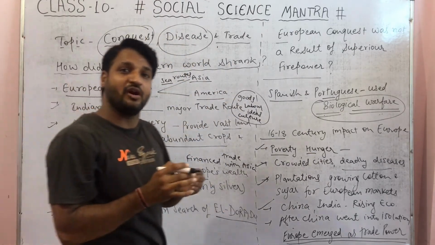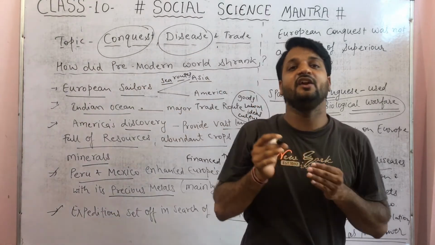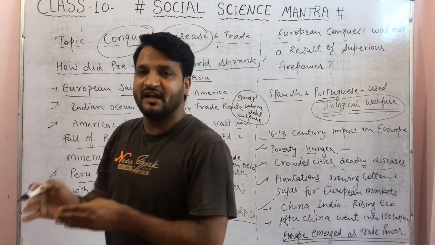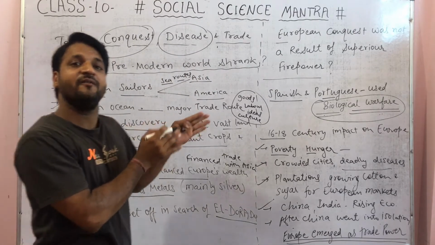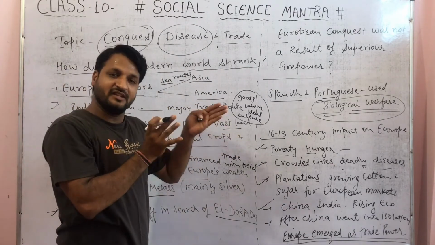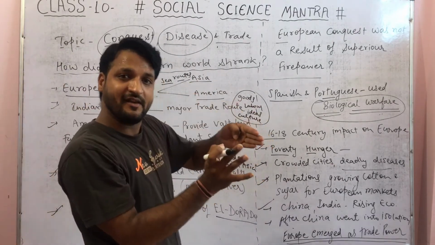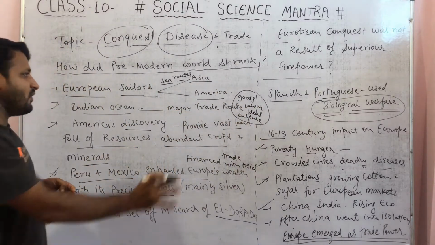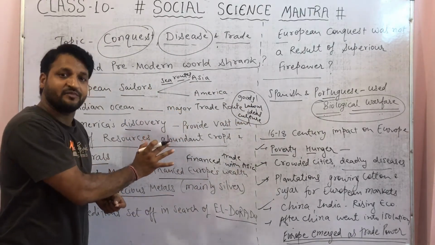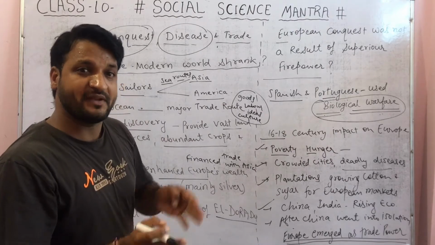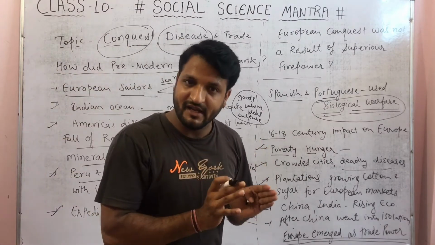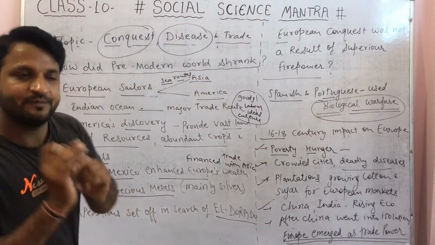This happened in the pre-modern world, before the entry of technology and modernization. This was the scenario of world trade. So this way the world connected itself, and we can understand the points that I have explained just now. So let's move on to the next topic. Section 1 is completed here. Let's move on to section 2.